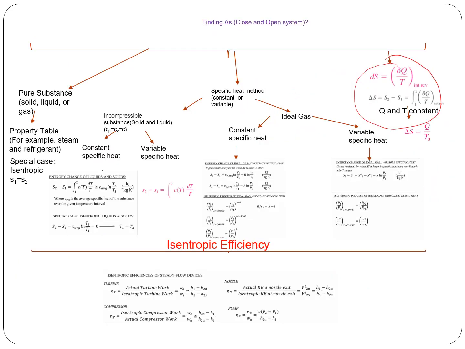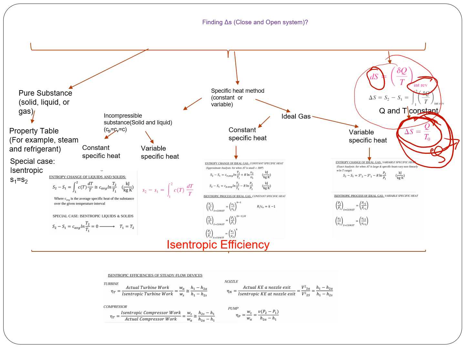Depending on the problem, these are the possible options. I think we already talked about how you can find the change in entropy. This is usually used when Q is given, like maybe 30 kilojoule per kg, and you know the temperature, and it can be used only for a reversible case and a closed system. So you should know when to use this one. Q must be given, and if the temperature is constant, this is how you find the change in entropy. So this is used when Q is given, temperature is constant, and it is internally reversible.